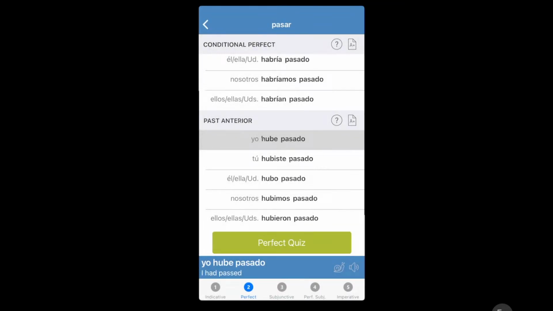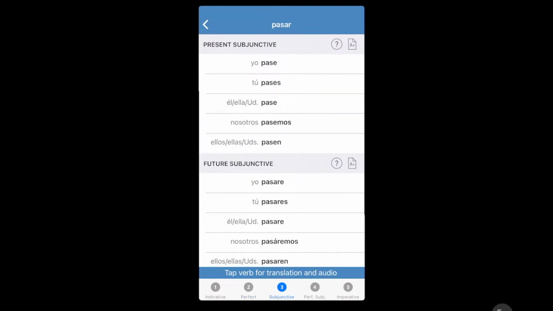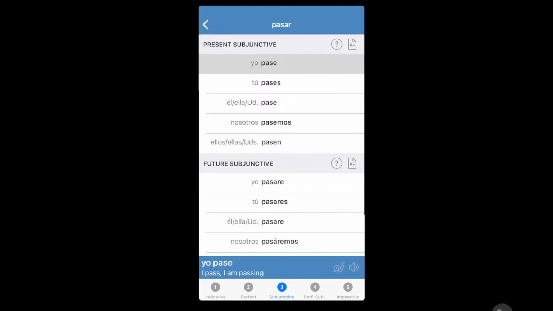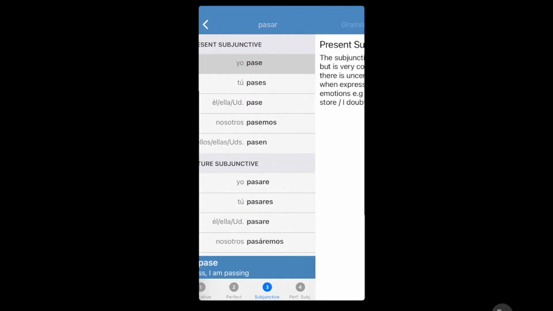Actually, I'm going to leave it at that. It's not a natural thing. It's I had left as opposed to I was always leaving, which is happening all the time, right? So I have to wrap up right there and move on to the present subjunctive, which is yo pase.